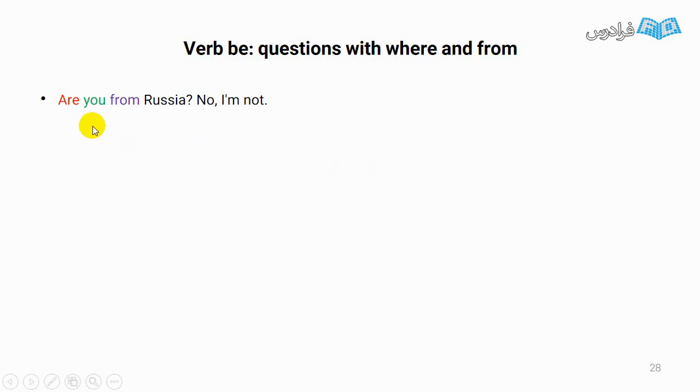And look at this one. Are you from Russia? No, I'm not. When we want to ask about someone's nationality, we can use are and from. This is the yes/no question form. But look at this one. Where are you from? This is the information question form. We can ask these two questions to talk about someone's nationality. Where are you from? I'm from Iran. Are you from Russia? No, I'm not.